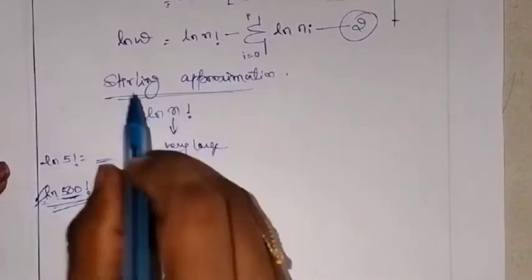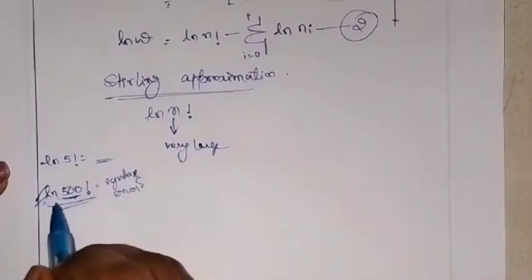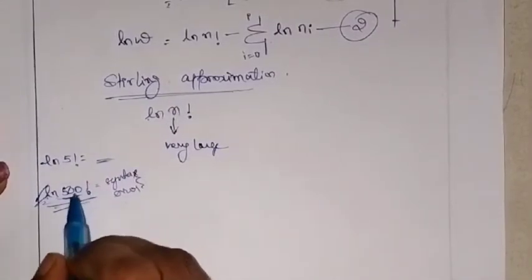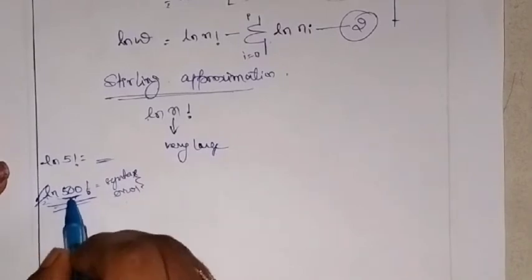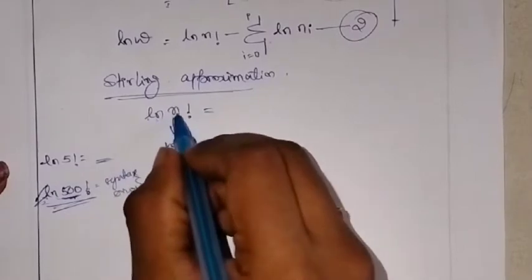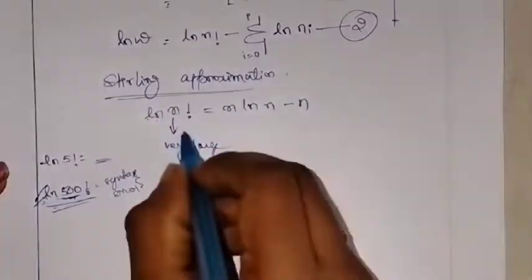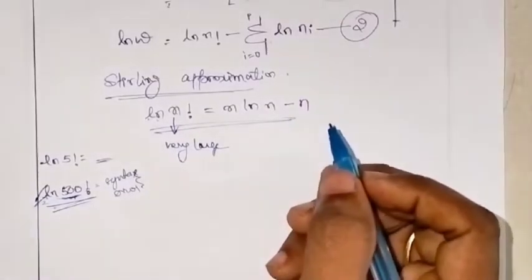Okay, so Stirling approximation means what? It is used when you want to find the factorial or ln n factorial of a very large number. So what's the formula of Stirling approximation? ln n factorial is equal to n ln n minus n. Okay, this is the formula you need to apply here.